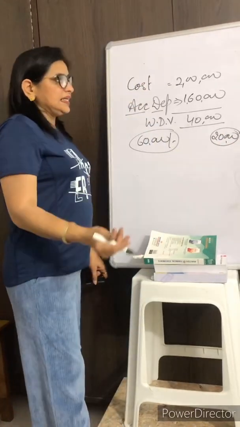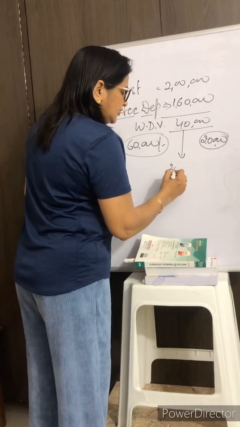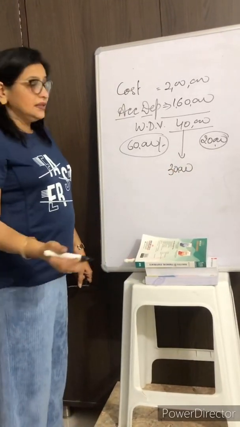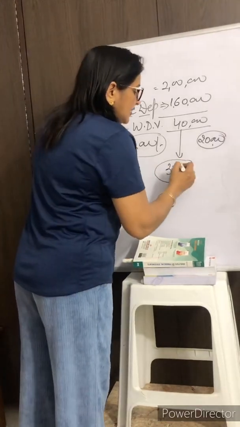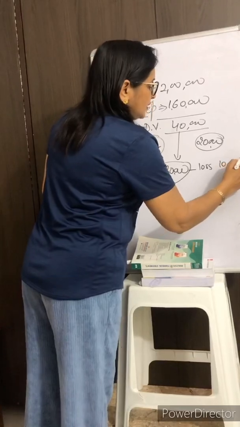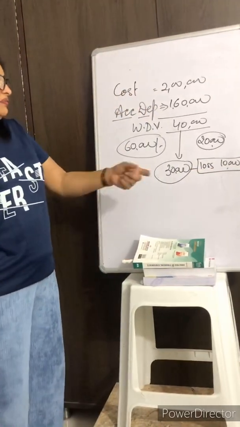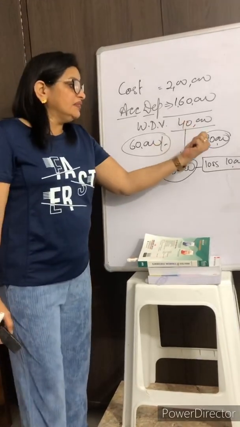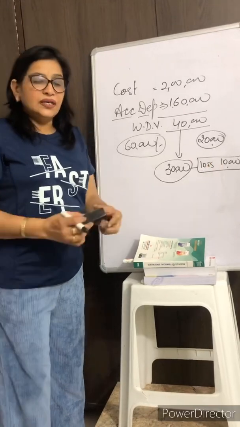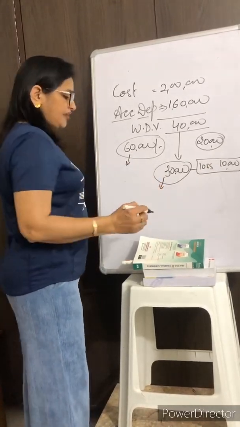But I take another example. If this asset is being sold for 30,000, in that case we must be having a loss of 10,000. But as I told you just 5 minutes back, that either we are selling at a profit or we are selling at a loss, in both the situations there is inflow of cash.